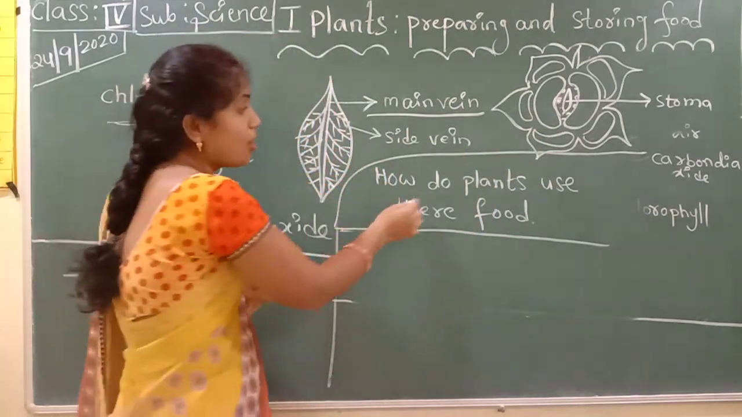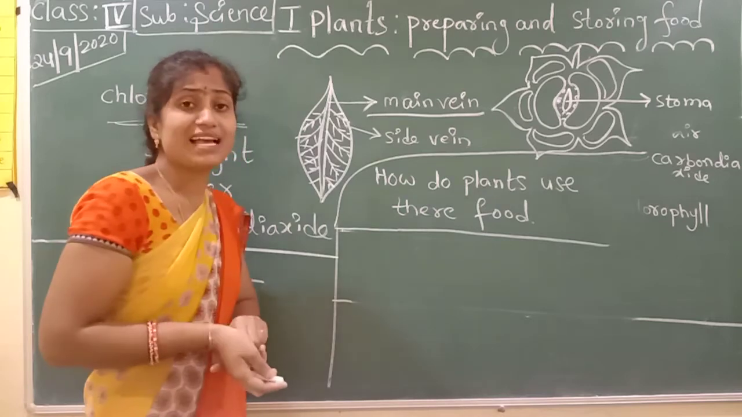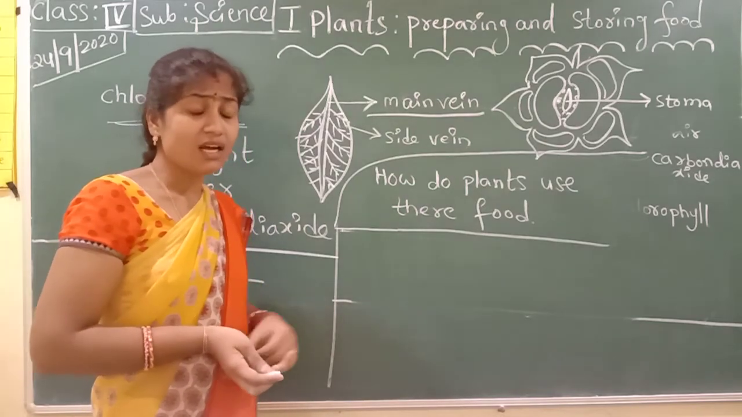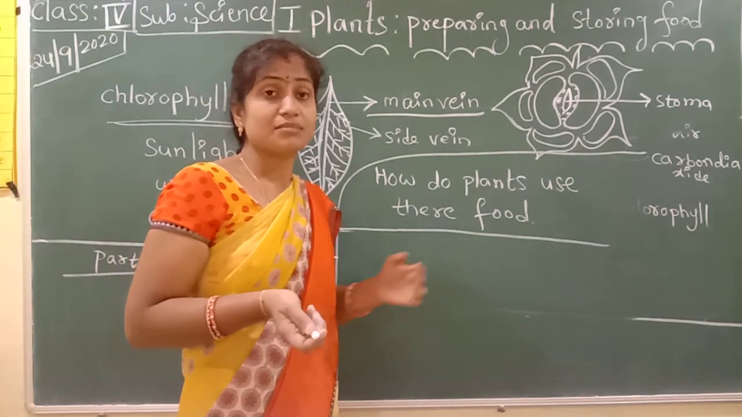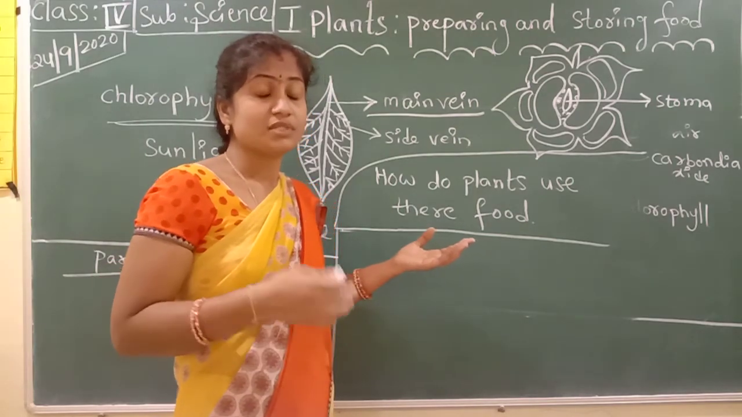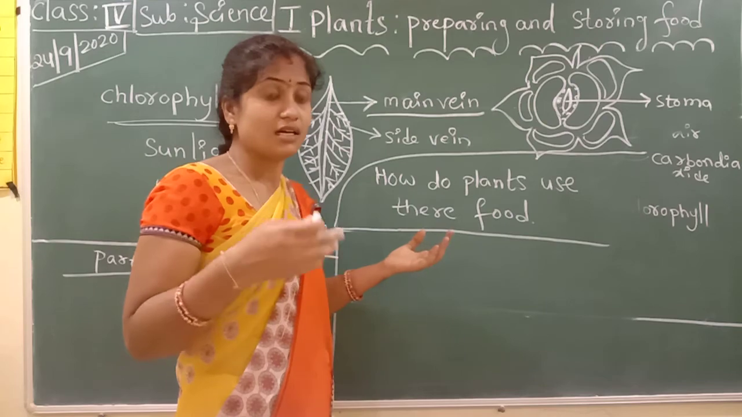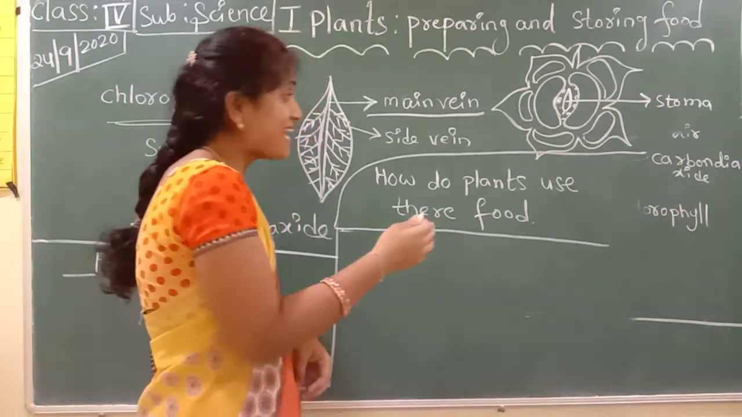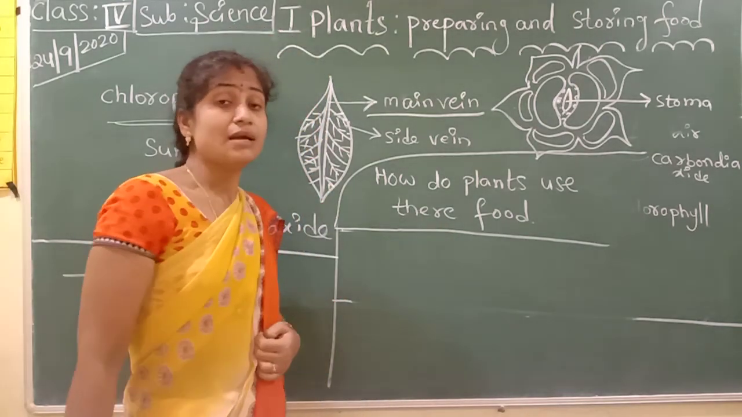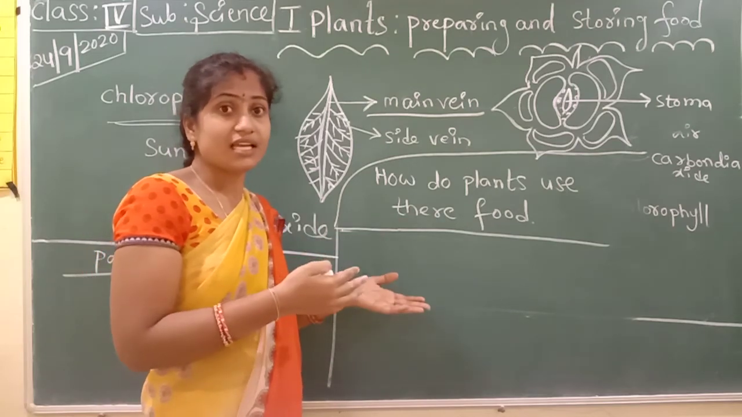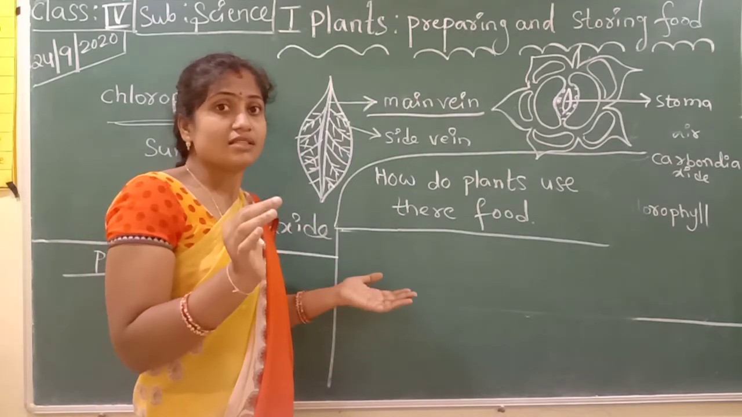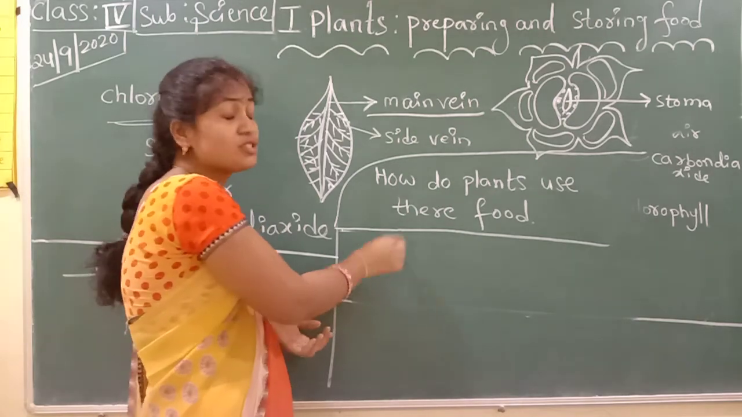Okay, next. How do plants use their food? How do plants use their food? The plants use their food, some for strength, some they can use with oxygen, and afterwards they can prepare stored food.